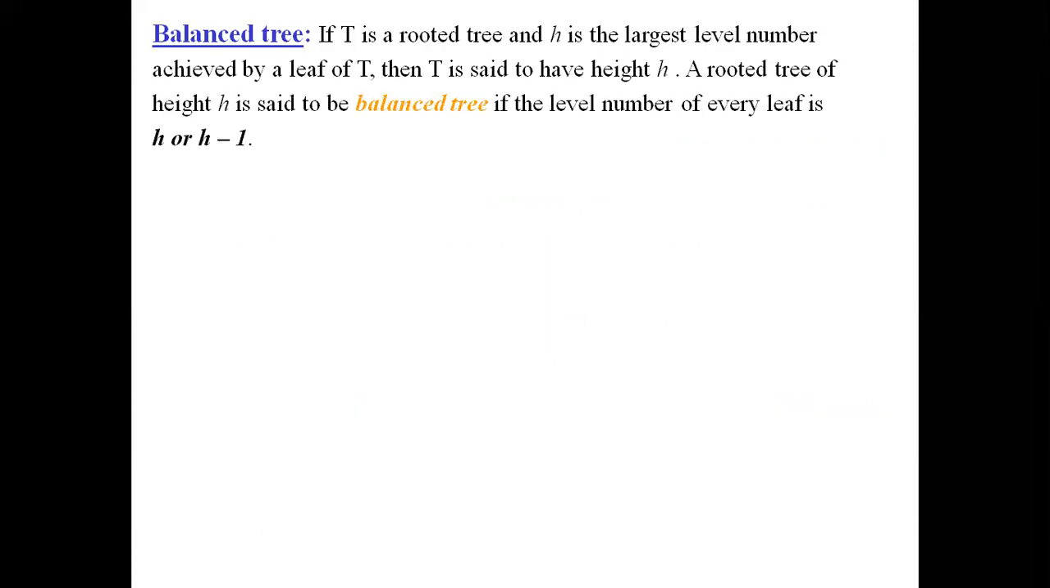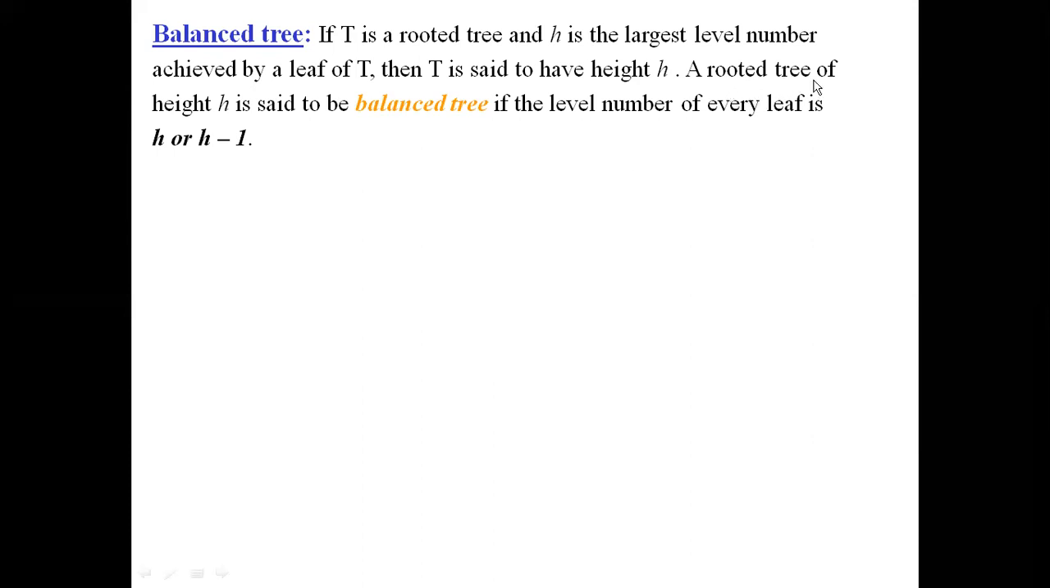Next, we understand the definition for balanced tree. If T is a rooted tree and H is the largest level number achieved by a leaf of T, then T is said to have the height H. So in order to know the definition for balanced tree, first we will understand the definition of having a height H. So in any rooted tree, if a leaf achieves the largest level number denoted by H, then T is said to have the height H. So we are talking about achieving the height H only for the leaves.